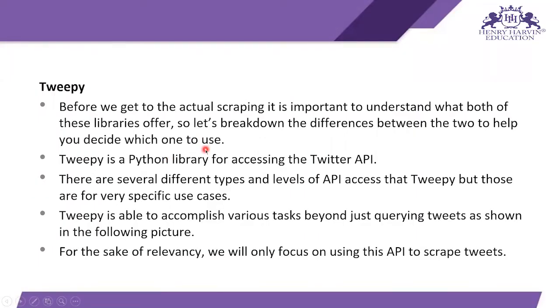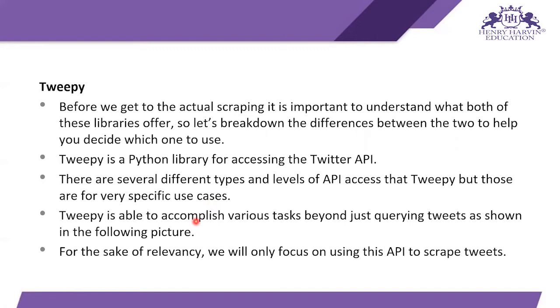So let's start with Tweepy, which is a Python library for accessing the Twitter API. Basically, I'm using the Tweepy library for accessing the Twitter API to get the tweets from Twitter. There are several types and levels of API access that Tweepy supports, but those are for very specific use cases.